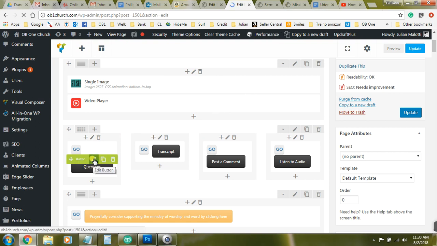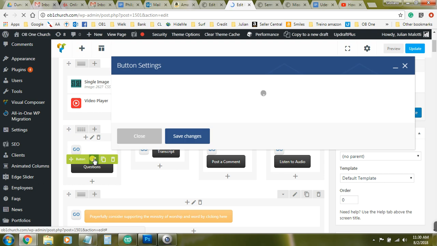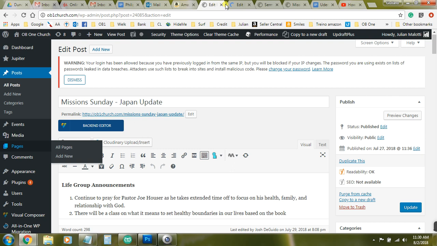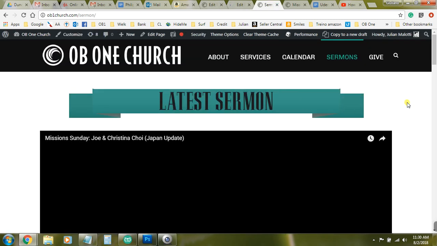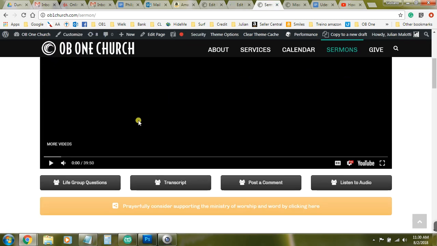The way we do this is we edit again by mousing over and clicking on the pencil, and it's going to go to the button settings. We have to make sure that when my life group leaders come to this page and click on this button, it will go to the latest link. So pay attention to this part of the computer right here, and that's a trick. It shows you where it's linking.